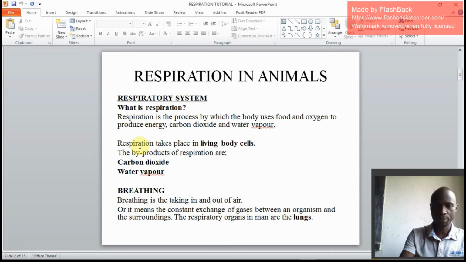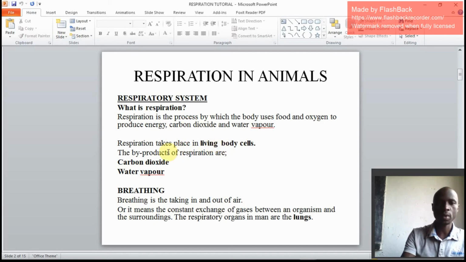Where does respiration occur? Does it occur in the mouth or in the ears? Respiration occurs in living body cells. When someone has died, respiration will not occur in his or her body. So we must say respiration occurs in body cells. And many people actually think that respiration occurs in the lungs. No, respiration does not occur in the lungs, but in living body cells.